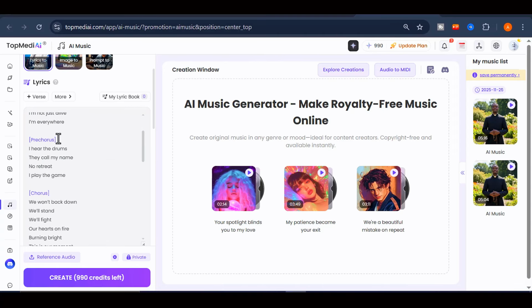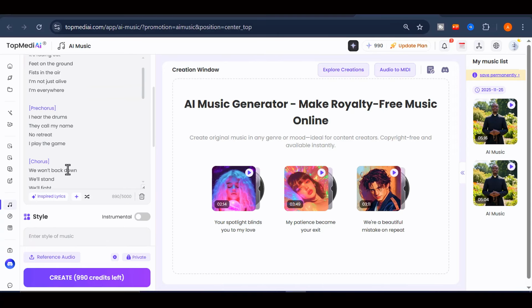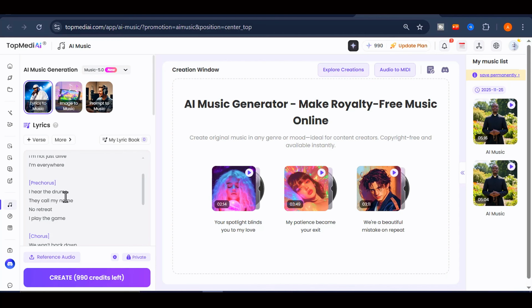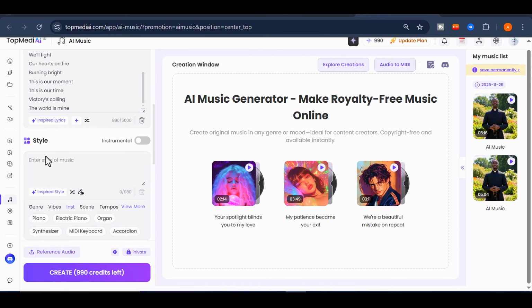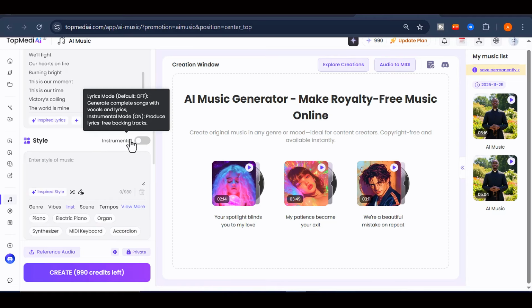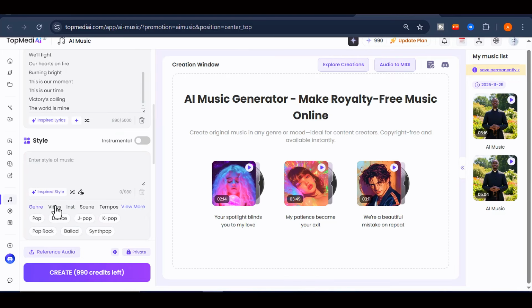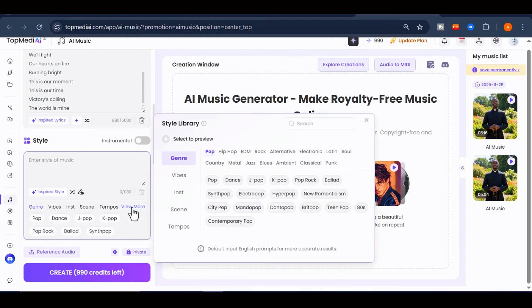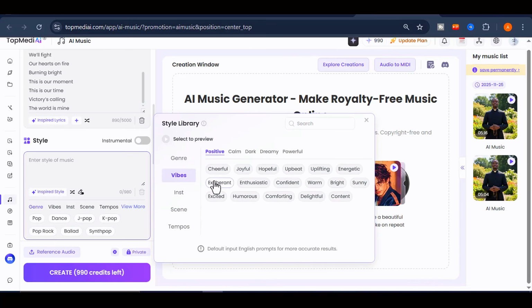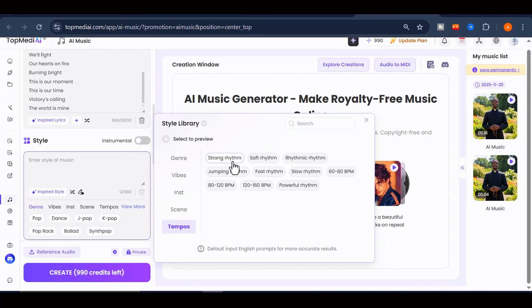Now that our song lyrics are ready, the next step is to shape the overall sound of the track. One thing that makes this tool stand out is that it does far more than generate lyrics. You can choose if you want only instrumentals or lyrics. You can also fully style your song by choosing the genre, instruments, mood, and atmosphere you want. This gives you full creative control and helps the AI match the exact vibe you have in mind.